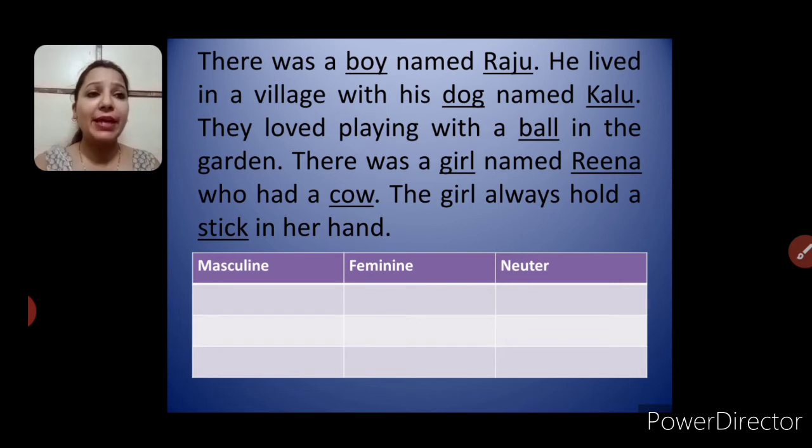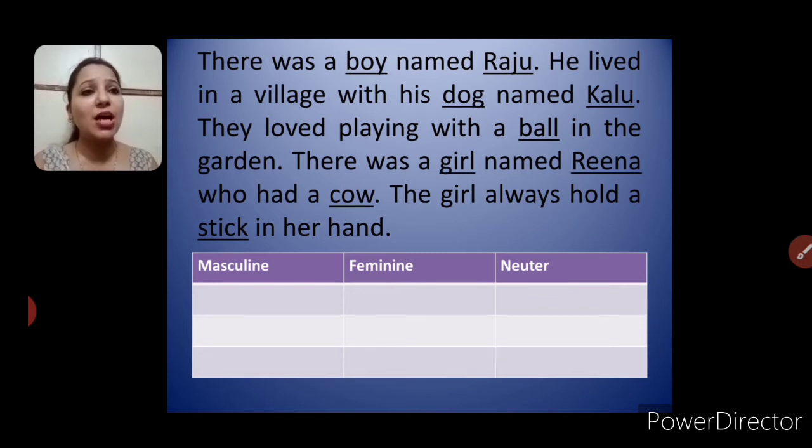They loved playing with a ball in the garden. There was a girl named Reena who had a cow. The girl always held a stick in her hand. Now, here what you have to do? You have to pick the masculine gender, feminine gender and neuter gender. And here's a table given below. You have to write there. So, how we are going to do that?